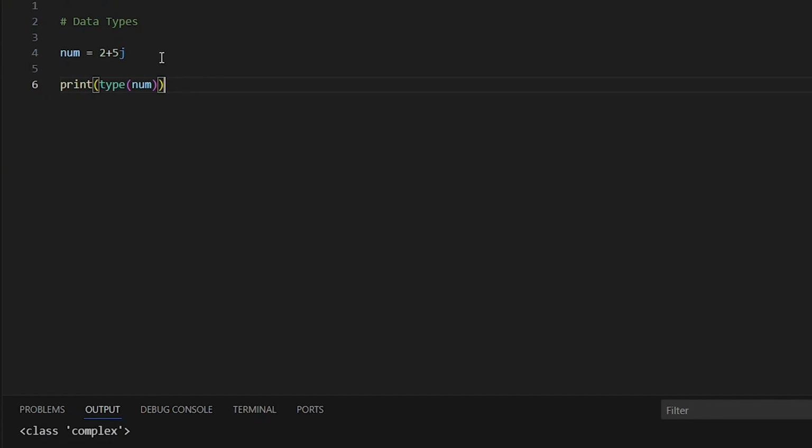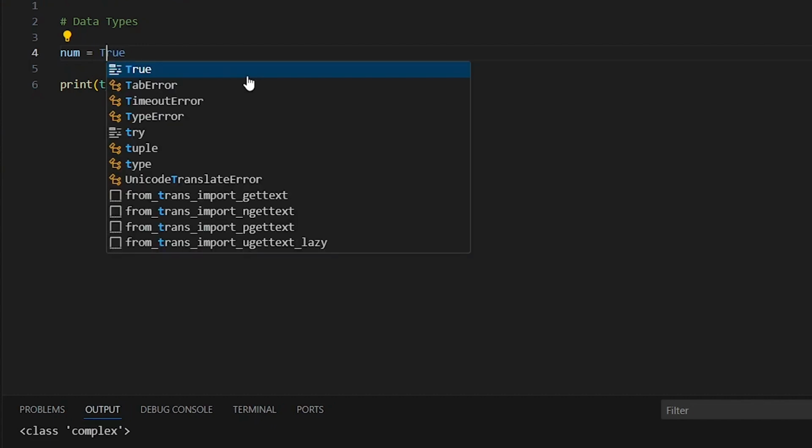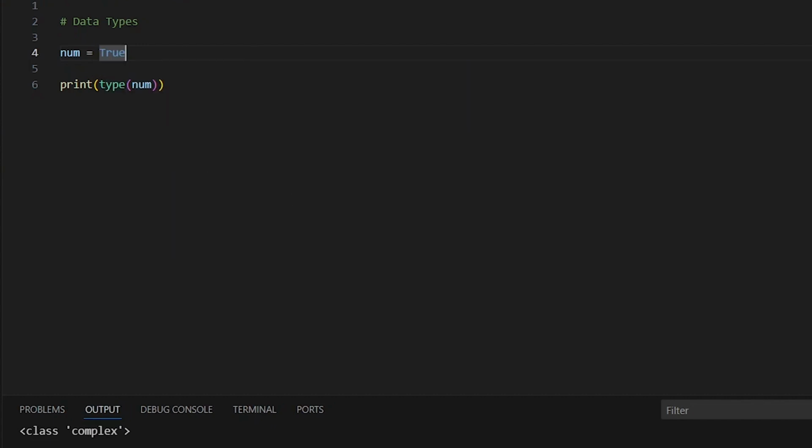Then let's look at True, which happens to be a Boolean type. One thing to keep in mind is that, just like I told you before, Python is case sensitive. So if you write T in small letter, you're going to get a syntax error. So the right thing is you use a capital T. And we'll run it again. You can see it is of type Boolean. The same thing is applicable for False. And this is going to give you bool.